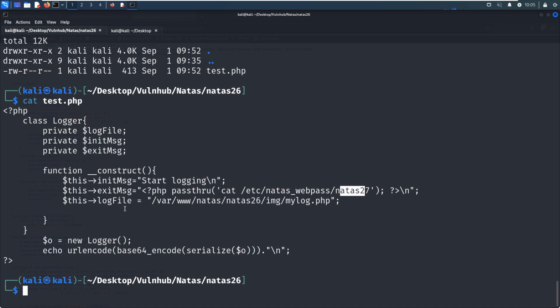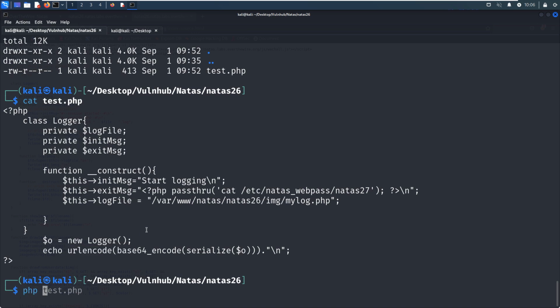When the instance is destroyed, we write the message into this file, which is accessible by the current user, under natas26. Then we create the instance of this Logger class and serialize the object.